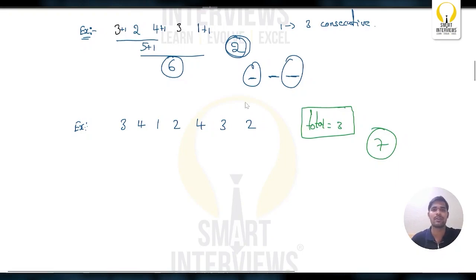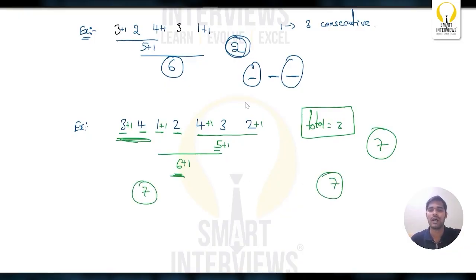Let's see. So if you take this 4, 4 shall take these 3 elements. So I can add +1, +1. So it will become 5. Next, I'll take these 3 elements, 1, 2 and 5. +1 and +1. It will become 6. Now I'll take 3, 4 and 6. So 6 is at the last. So I can add +1, +1. So among these 3 elements, the maximum is 7. So I can get the maximum value of 7 here.